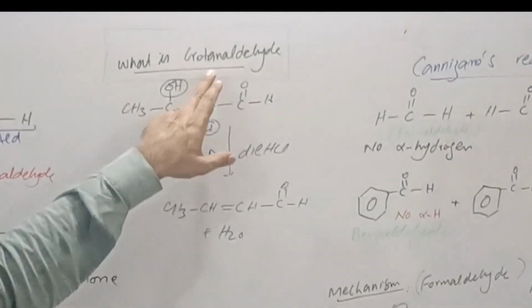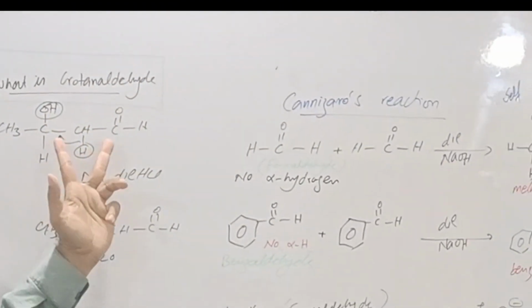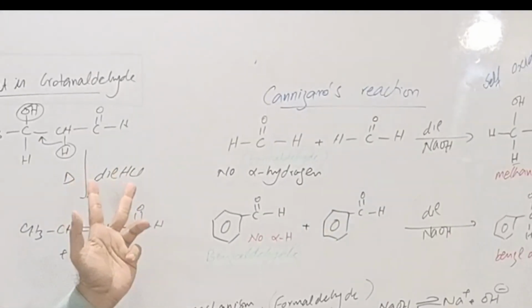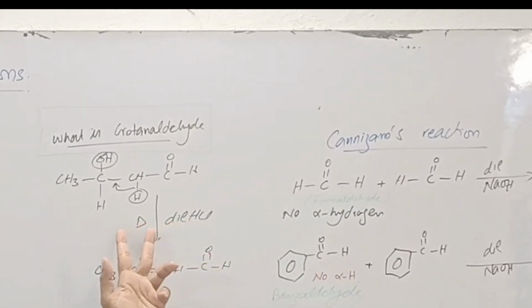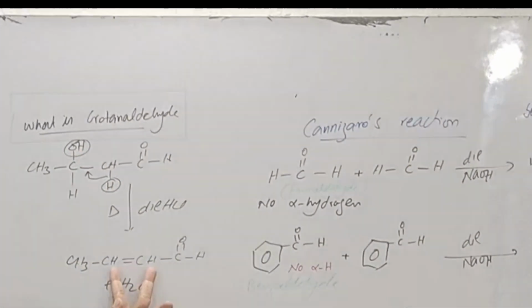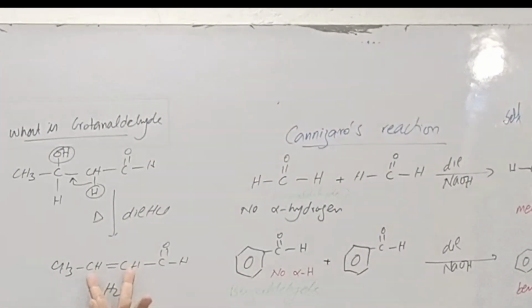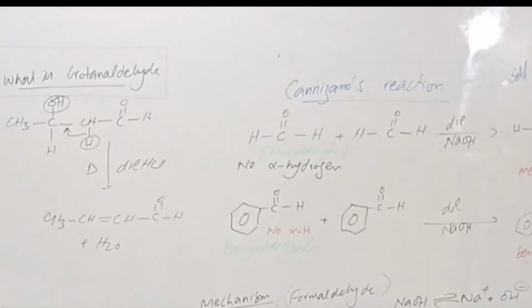So there is another term. What is crotonaldehyde? When aldol is reacted with dilute HCl and the mixture is heated, water is removed and we obtain an alpha-beta unsaturated aldehyde. This is called crotonaldehyde.